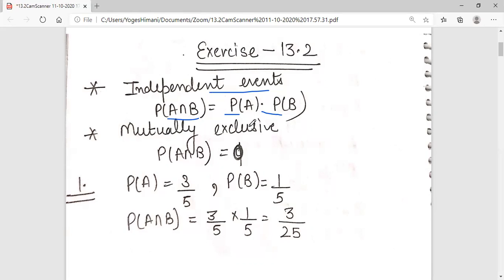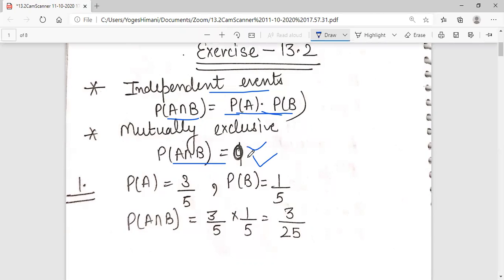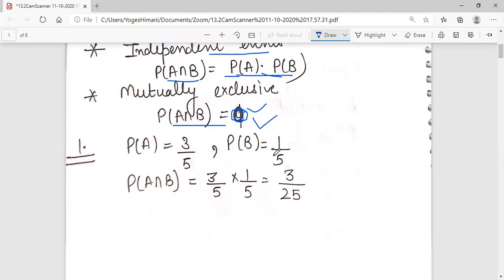And what are mutually exclusive events? If probability of A intersection B is phi, that is not equal to P of A into P of B. Or you can say A intersection B, if it is zero, A intersection B will be phi and probability of A intersection B will be 0. If it is 0, those are called mutually exclusive events.